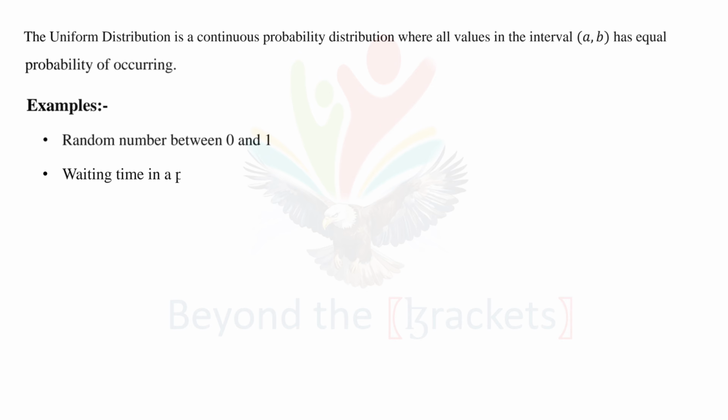Waiting time in a perfectly timed system. If a bus is guaranteed to arrive any time between 9 o'clock and 10 o'clock, and any moment in that interval is equally likely, it follows a uniform distribution. In these examples, there is no preference for any particular value within the interval, so all outcomes are equally likely.